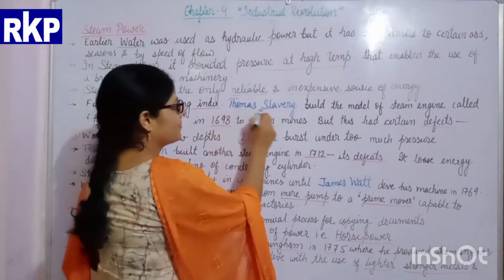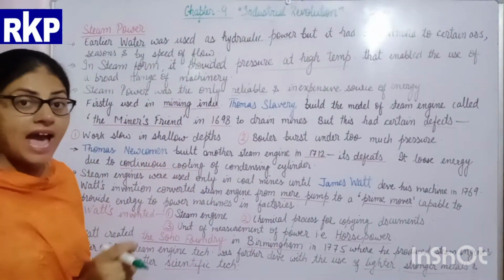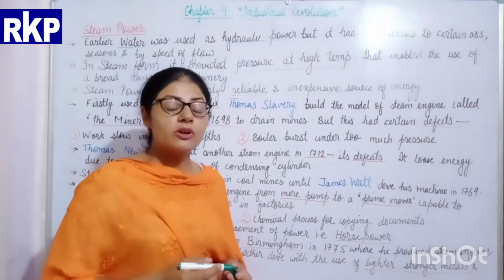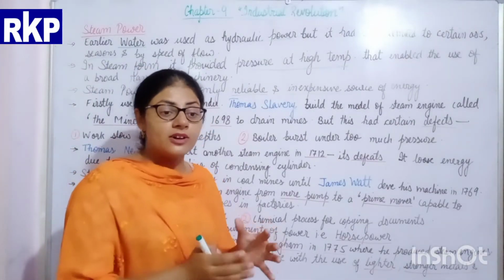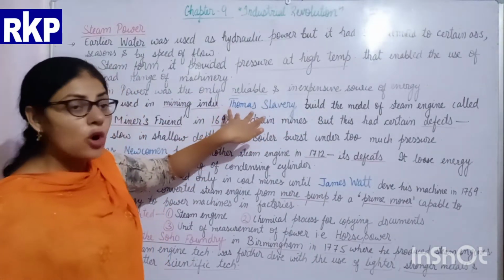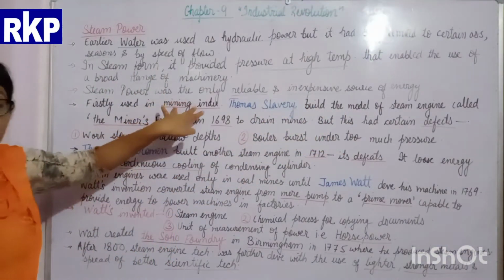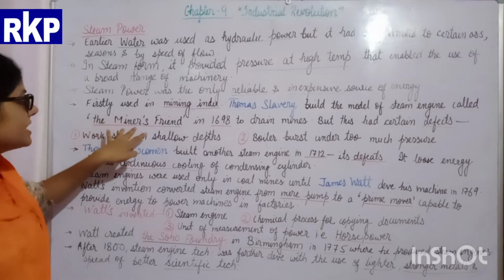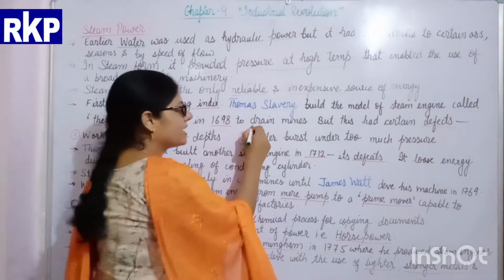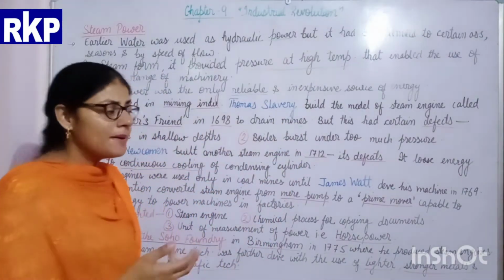Thomas Savery built the first model of the steam engine, which was called the miner's friend. Why was it called the miner's friend? Because it was invented to be used in mining. So the first model was built by Thomas Savery, and that steam engine was used in the process of mining, and that's why it was given the name miner's friend. It was first used in 1698 to drain mines, means taking the water out of the mines.